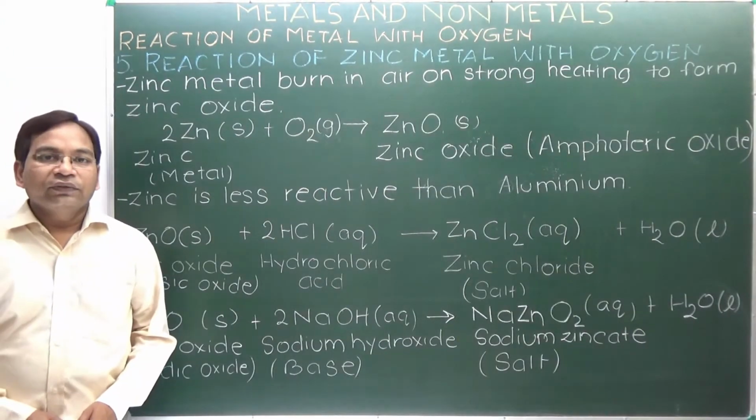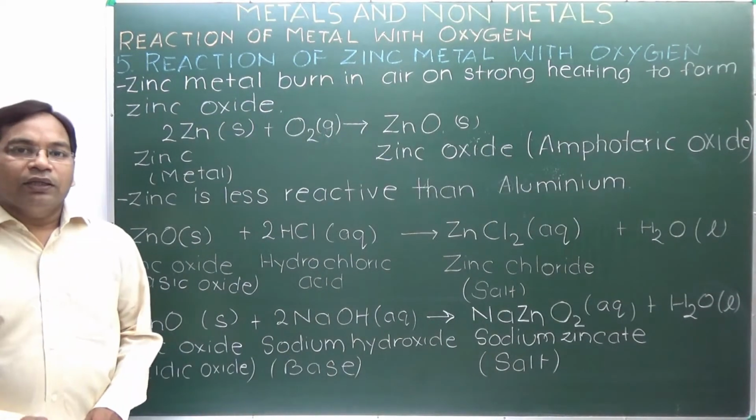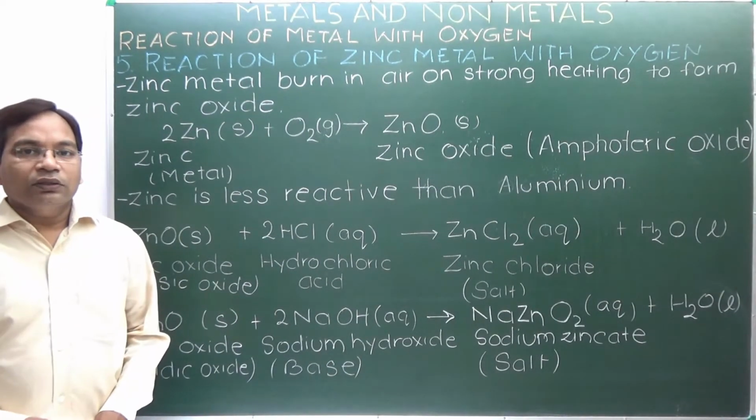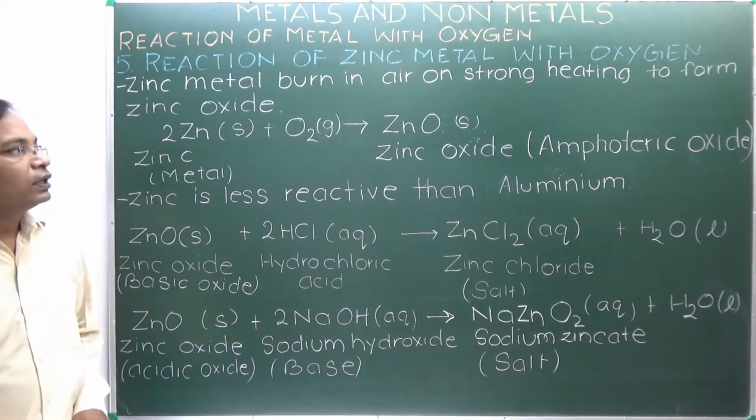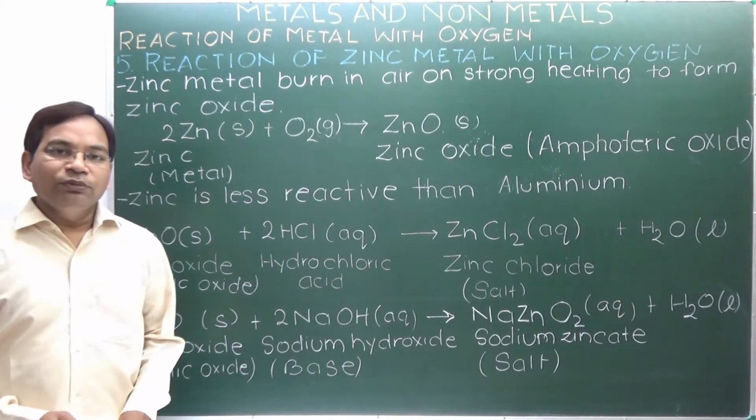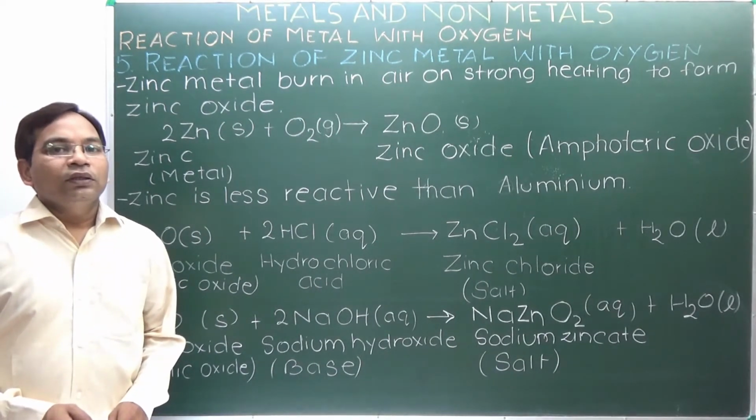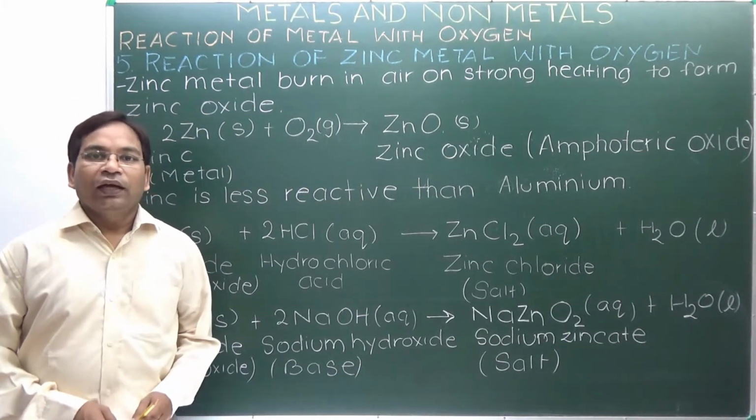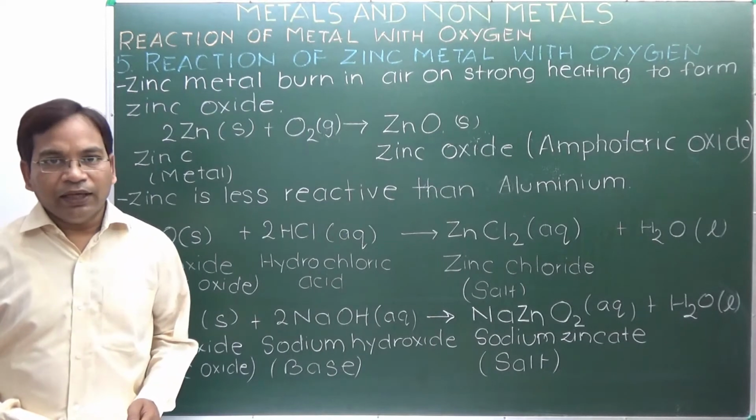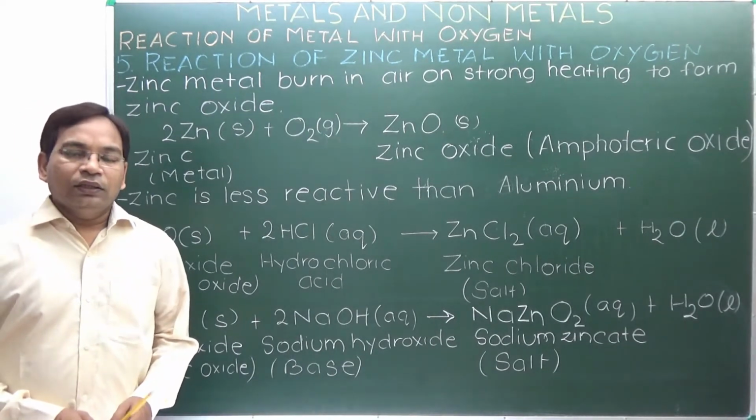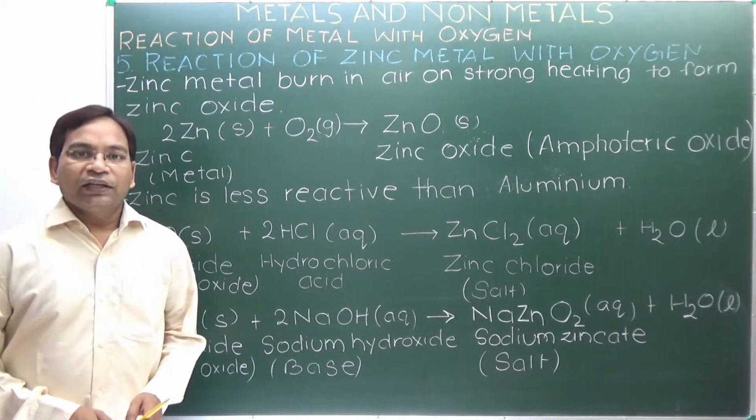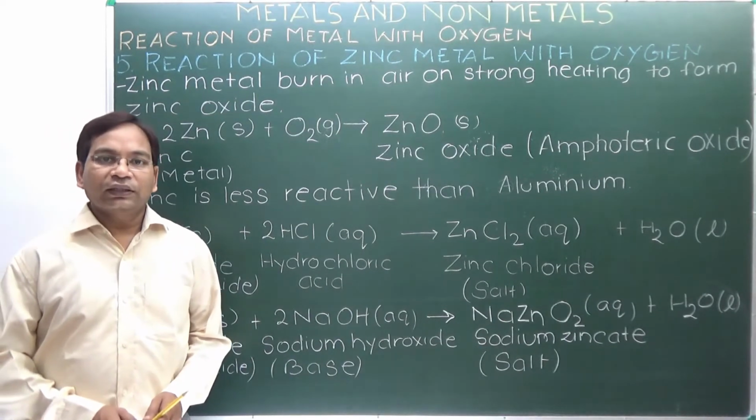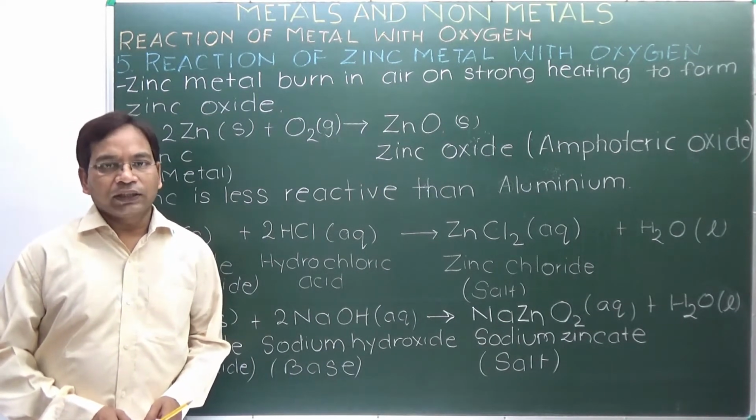Zinc metal reaction with oxygen. Zinc metal reacts with oxygen when it is heated strongly and forms zinc oxide. Like aluminium oxide, zinc oxide is also amphoteric, and zinc is less reactive than aluminium. Amphoteric means it acts as both a basic oxide and an acidic oxide.